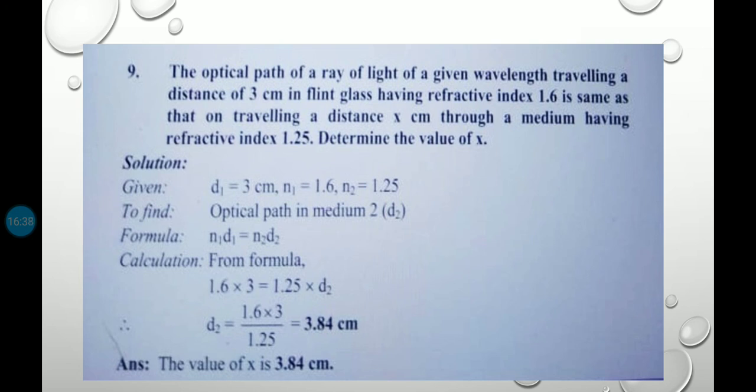You are given here d1 is equal to 3 centimeter, n1 is equal to 1.6, n2 is equal to 1.25, and you have to calculate d2. For that we use the formula n1 d1 is equal to n2 d2, and d2 is calculated. That value is 3.84.